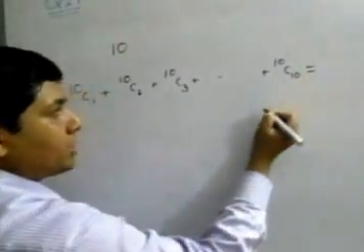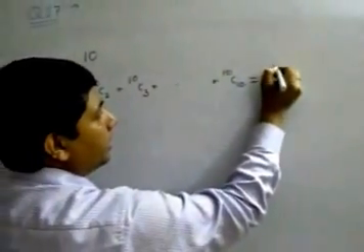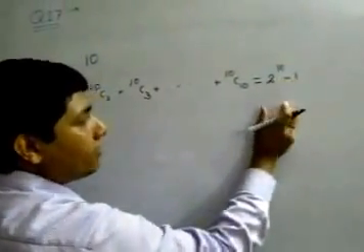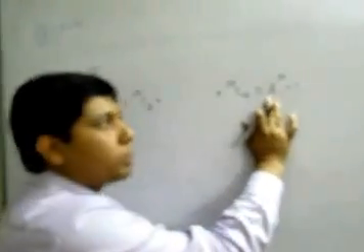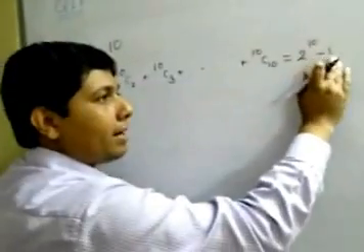By binomial theorem, this is equal to 2 to the power 10 minus 1. So the number of ways you can select 1 or more students out of the 10 students for a project is 2 to the power 10 minus 1.